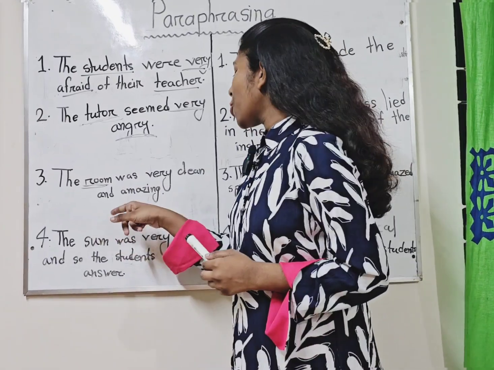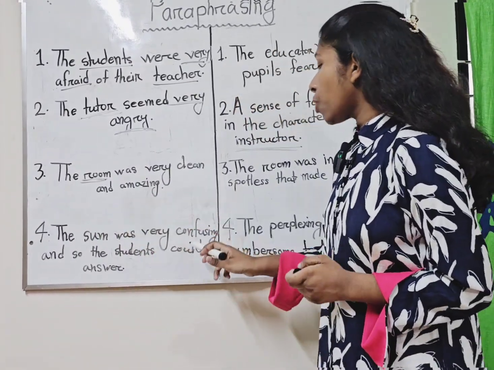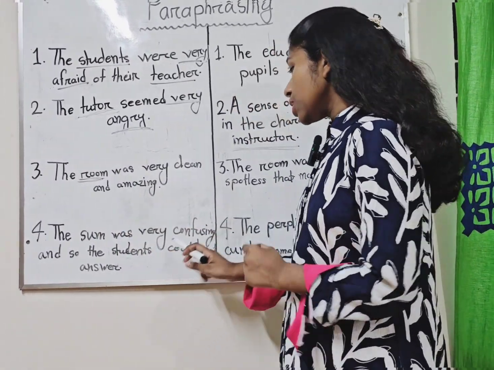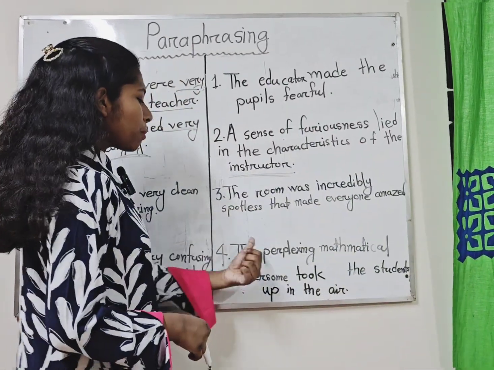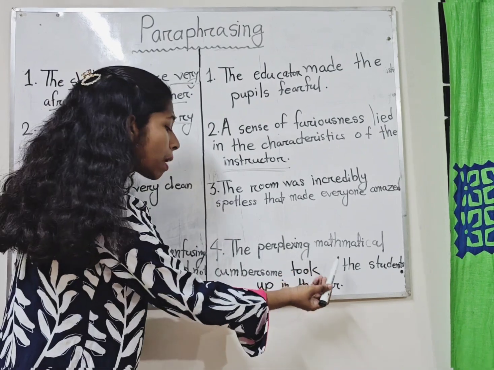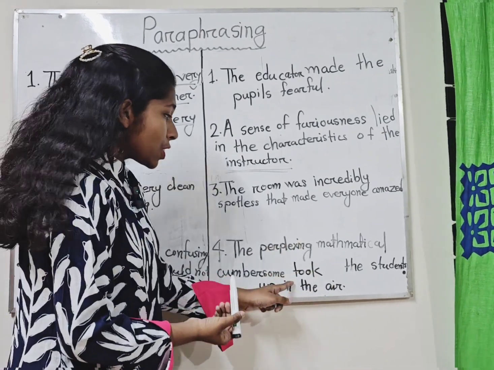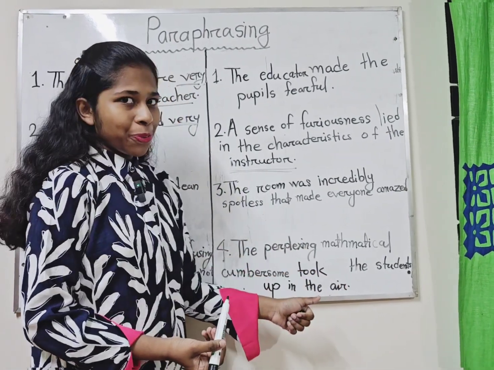Now let's move to the fourth one, which is, the sum was very confusing and so the students could not answer. I'm going to paraphrase it in a different way and I'm going to say, the perplexing mathematical cumbersome took the students up in the air.